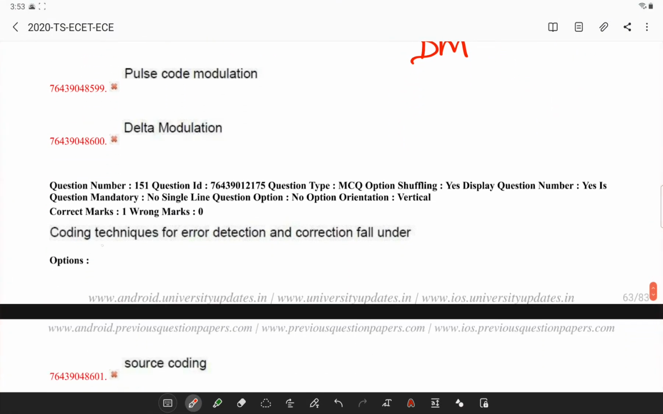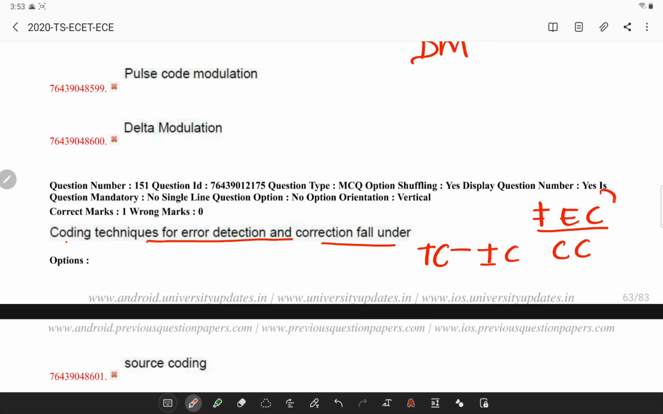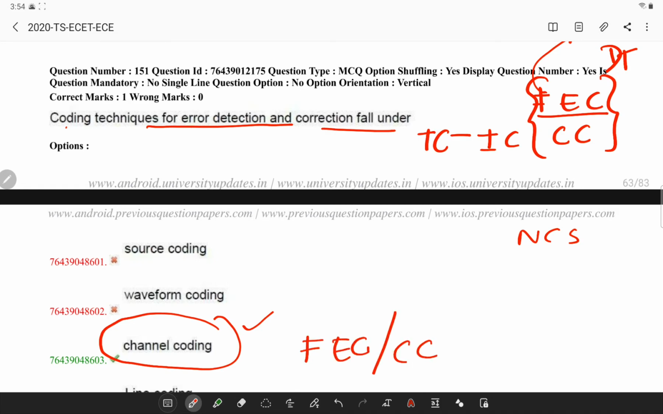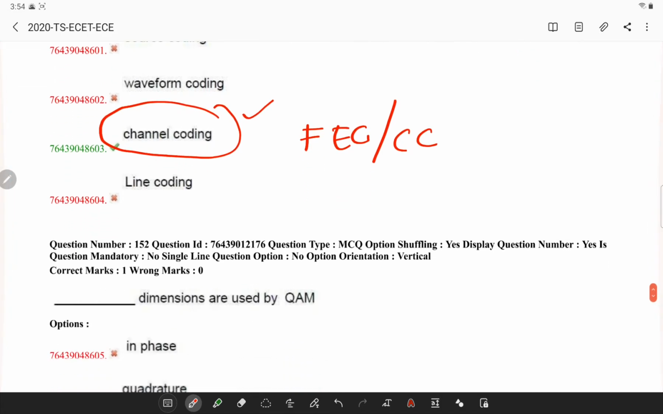Next, coding techniques for error detection and correction. In telecommunication, information theory and coding theory, forward error correction or channel coding is a technique used to control errors in data transmission over noisy communication channels. So if you observe, these are basically in channel coding. So you have forward error correction or channel coding technique used in controlling errors in data transmission.